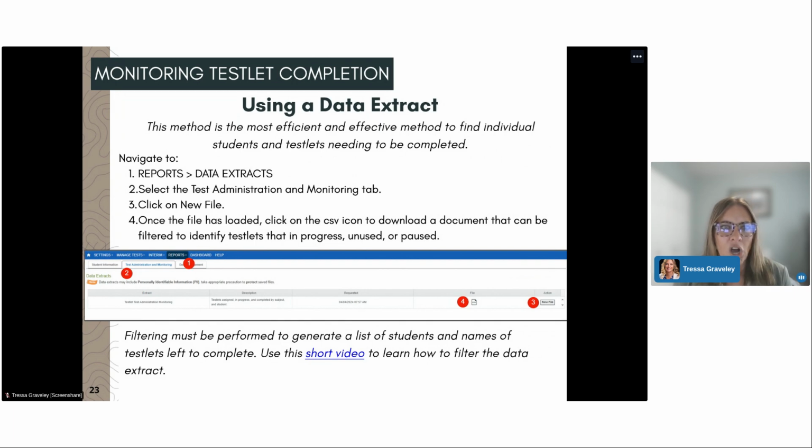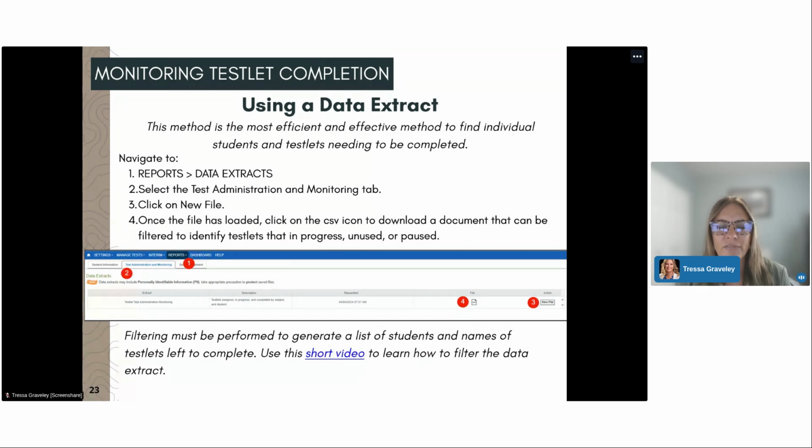By clicking on New File and filling out the drop-down menus from the pop-up window, a file will load and place an icon into the file column. This document can then be downloaded and filtered to identify testlets that are in progress, unused, or paused.